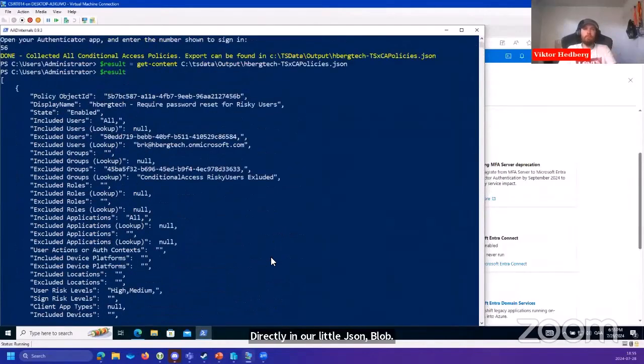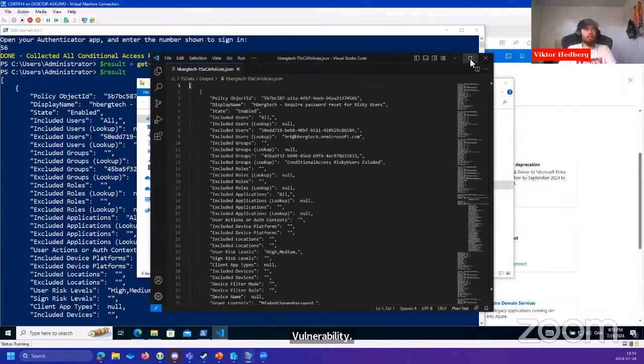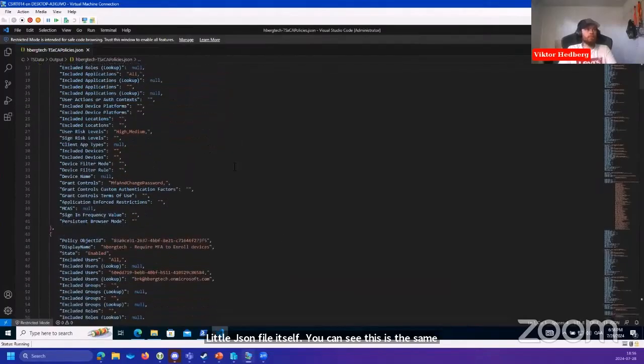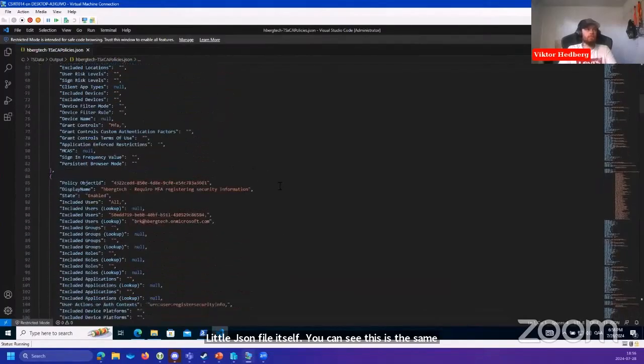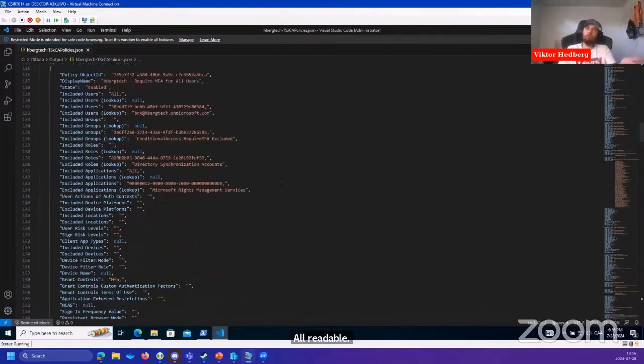But according to Microsoft, this is not a vulnerability. So if we look inside the little JSON file itself, you can see this is the same kind of information we just had in PowerShell. All readable, and you just need to be a regular user in the tenant in order to do this.